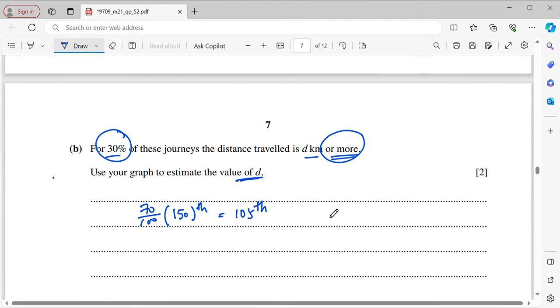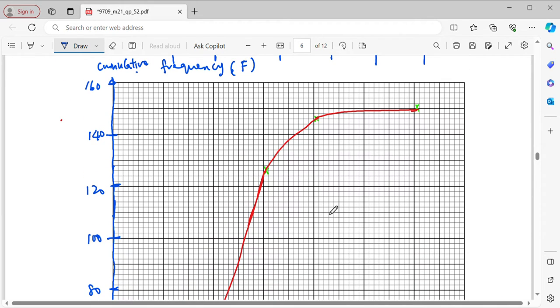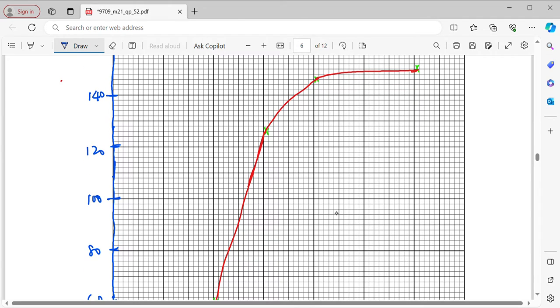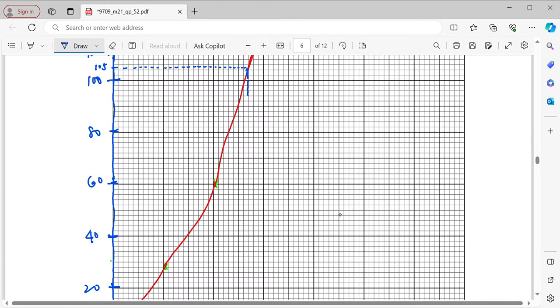So now we need to refer to the graph. 105 is, here is 110. So 105 is in the middle, probably here. Okay, and then you read what is the value.